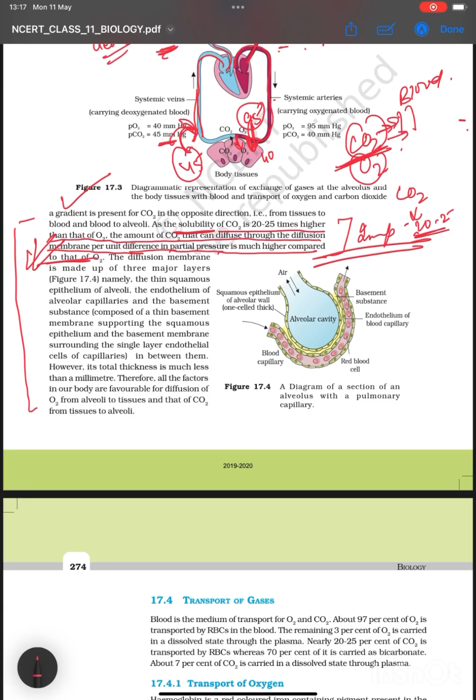So very important line. The diffusion membrane is made up of 3 layers. Now we'll learn about the microscopic part of the diffusion membrane, how diffusion is happening. We'll see this in the diagram. This is the alveolar cavity. You can see the alveolar cavity and the cells of the alveoli.